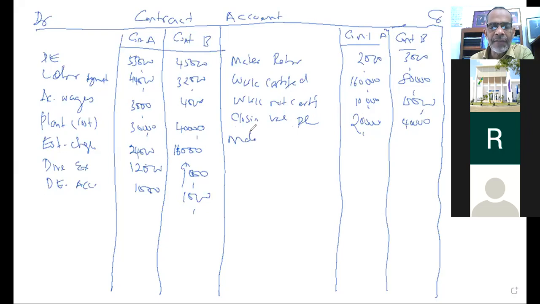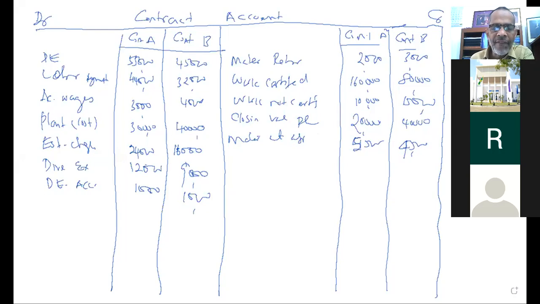Second one, material at site, 5,500 and 4,500.